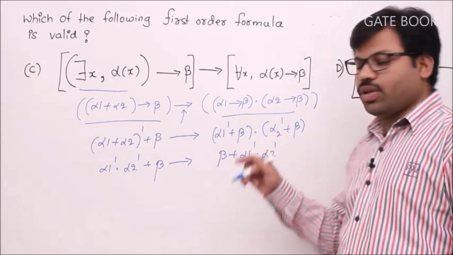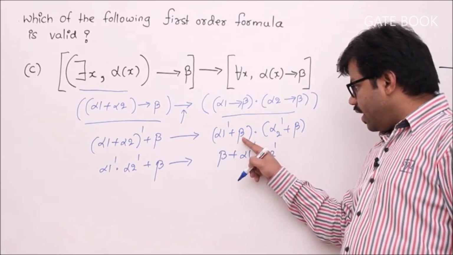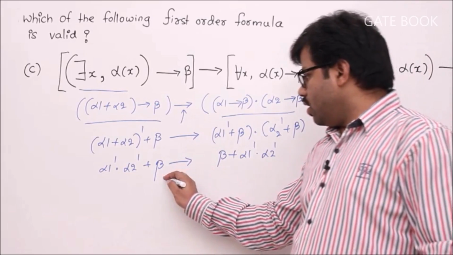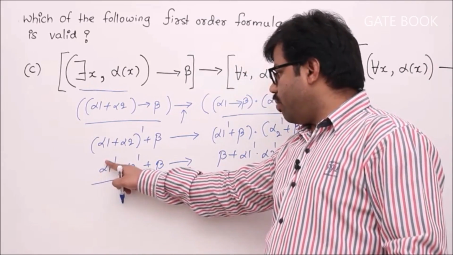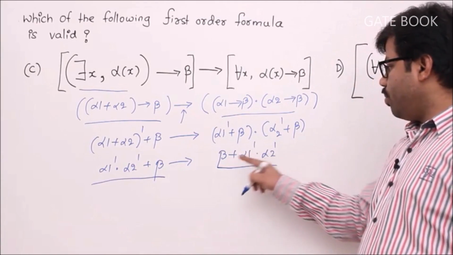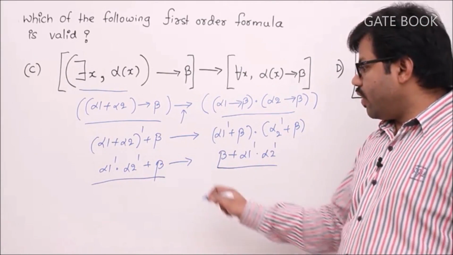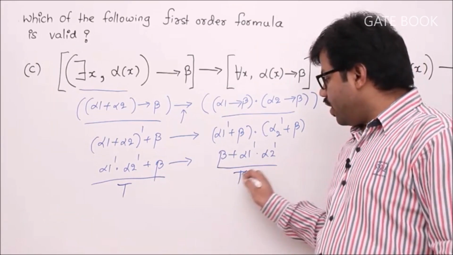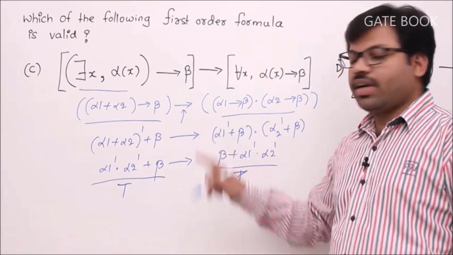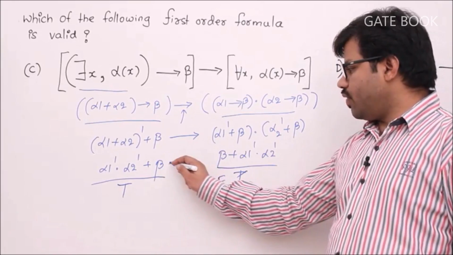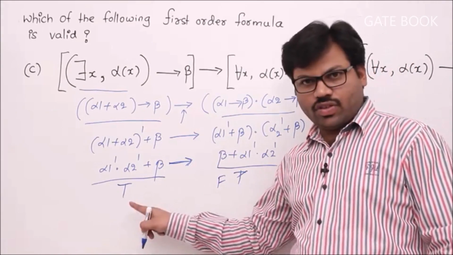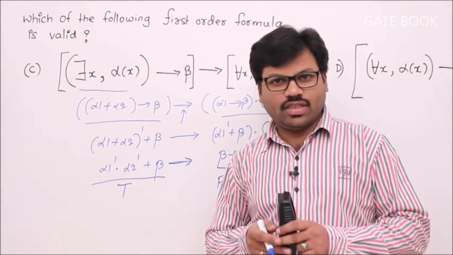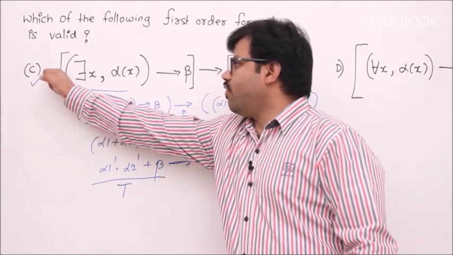Remember it, okay? That is the distributive rule. So it's like this: a plus b into a plus c is a plus bc. That's why this one. Now you see, this component is beta plus alpha 1 bar into alpha 2 bar. This component also is beta plus alpha 1 bar alpha 2 bar. Then whenever you take the left side true, automatically the right side will become true. Then you never get the true false case. That means this formula cannot be false. To make this formula false, we have only one combination, that is left true, right false. But we don't get that chance because left and right components are the same formulas. You understand? That's why option C is a valid formula.